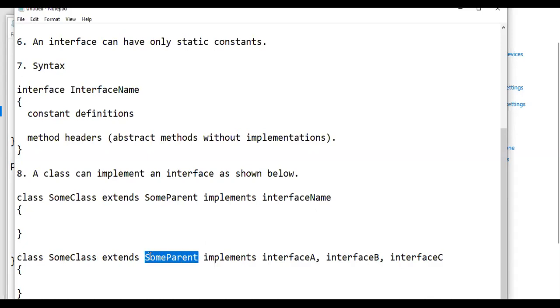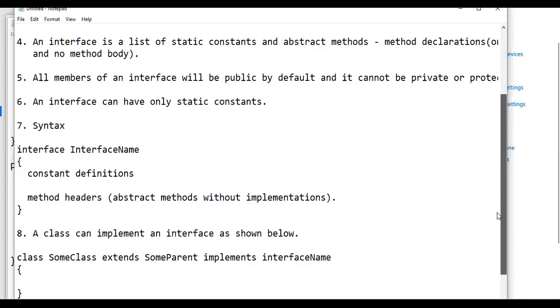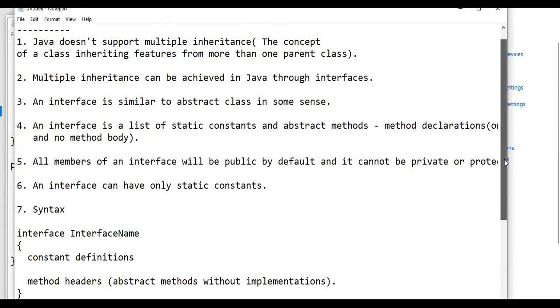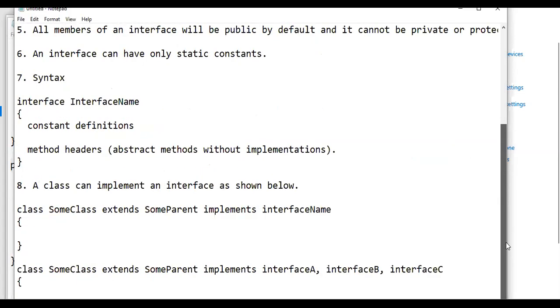This some class has only one parent class, named some parent, but it implements more than one interface. It implements 3 interfaces: interface A, B, and C. Are you following? Yes, sir.